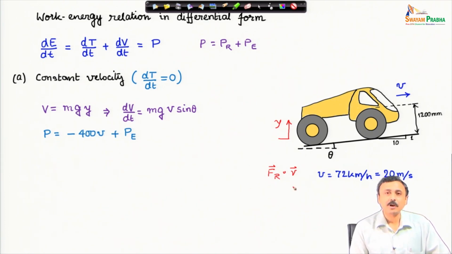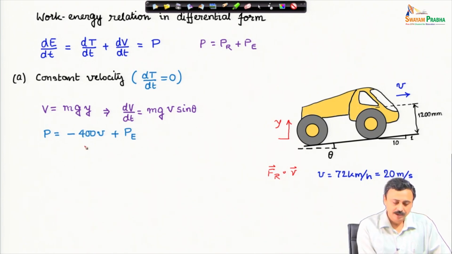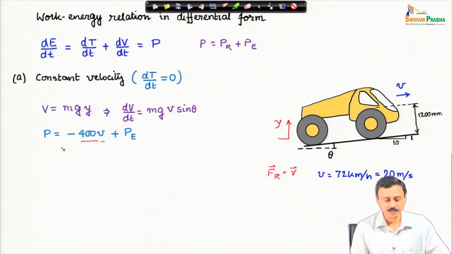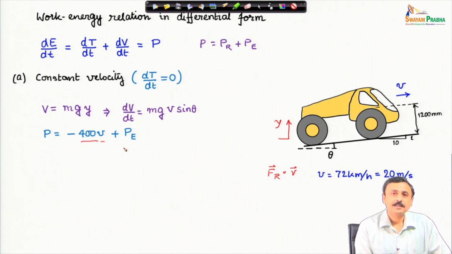Now, rolling resistance and velocity are in opposition. The rolling resistance will always act opposite to the direction of motion. Therefore, this dot product comes with a negative sign. This is the rolling resistance 400 Newton and this is the velocity, and the negative sign is because the vectors are in opposition. Plus, this is the engine power, the engine feeds power into the system, and that is what we have to calculate. Therefore, P E is the unknown.